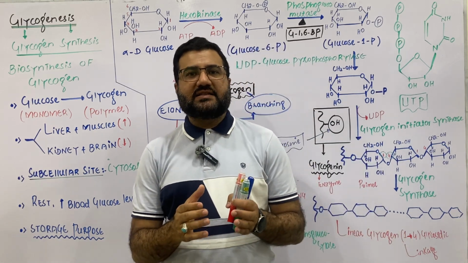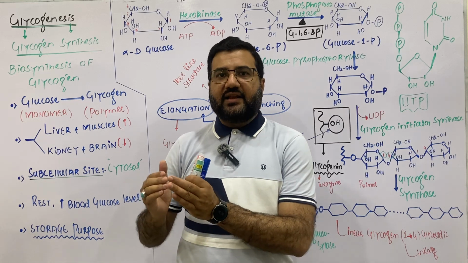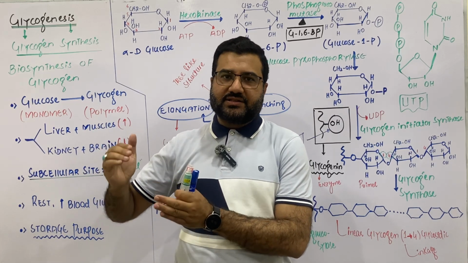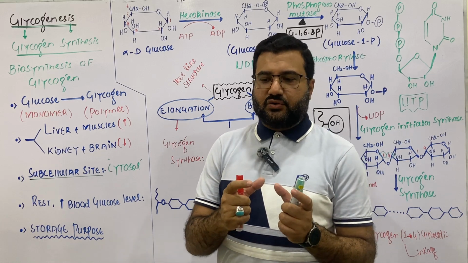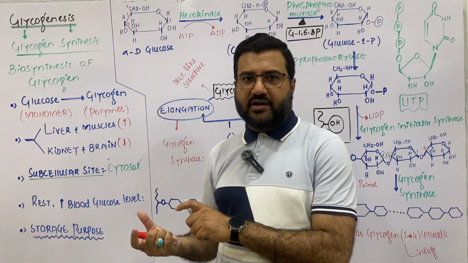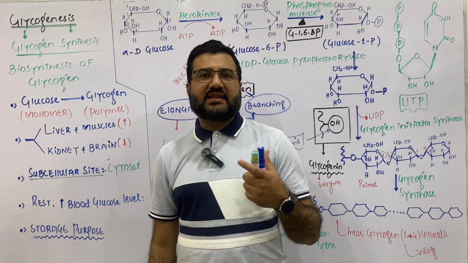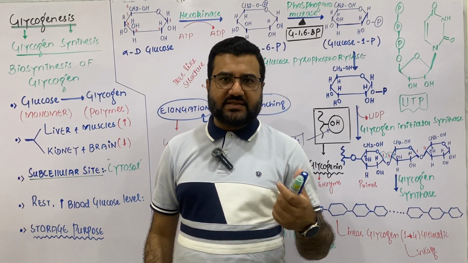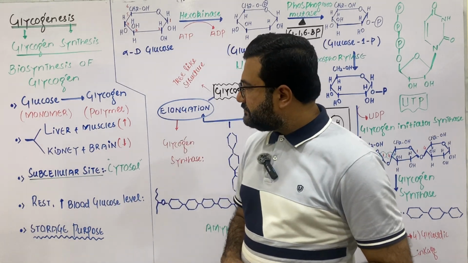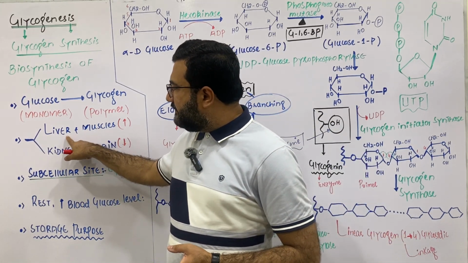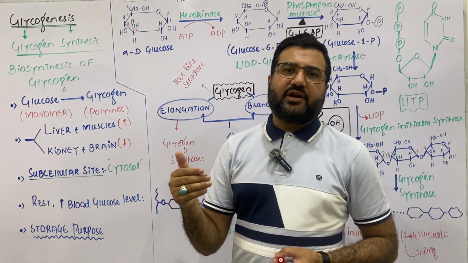When a person is engaged in very intensive muscular exercise and needs a large amount of energy, then my dear students, the glycogen which is stored in the muscles is converted into glucose through glycogenolysis, and that glucose through cellular respiration produces chemical energy in the form of ATP to provide that energy to the muscular cells. And the glycogen which is stored in the liver is basically broken down into glucose